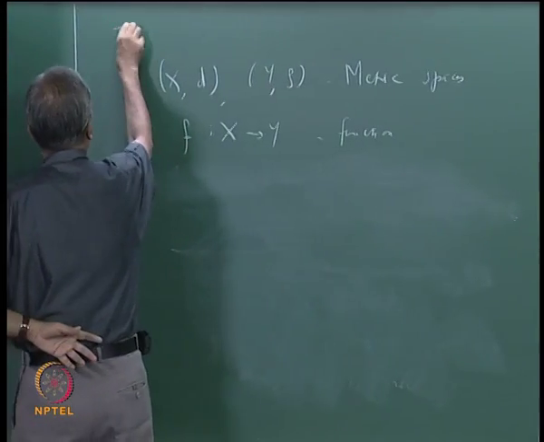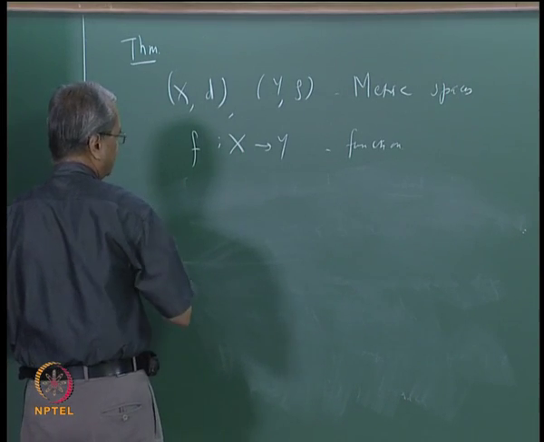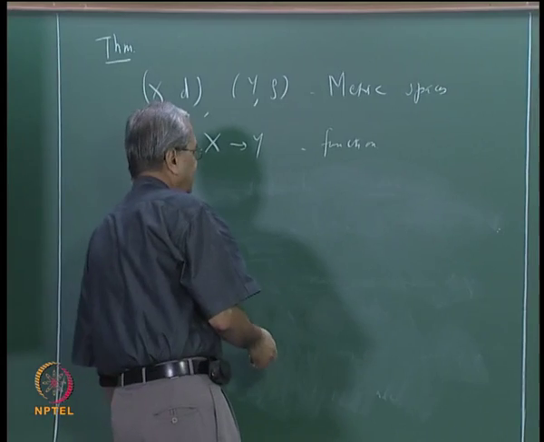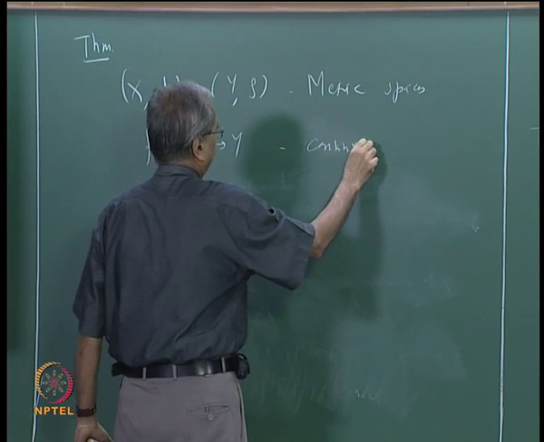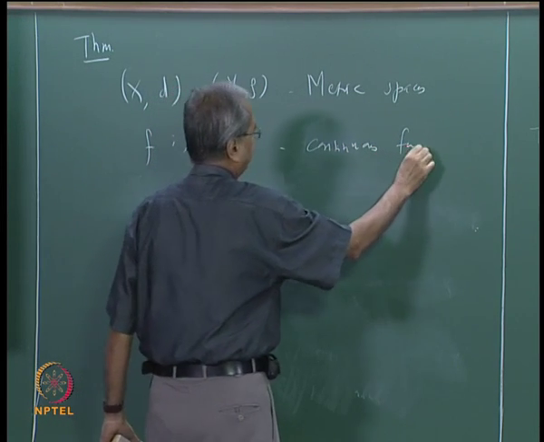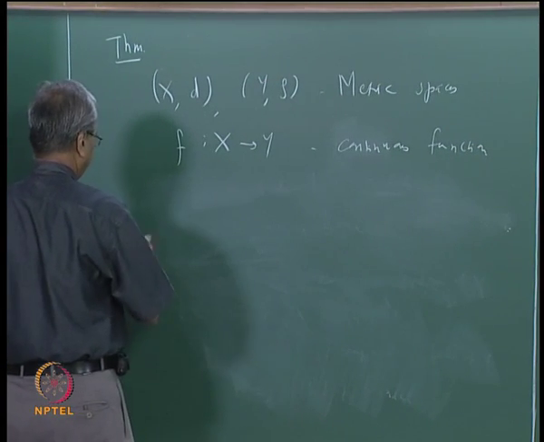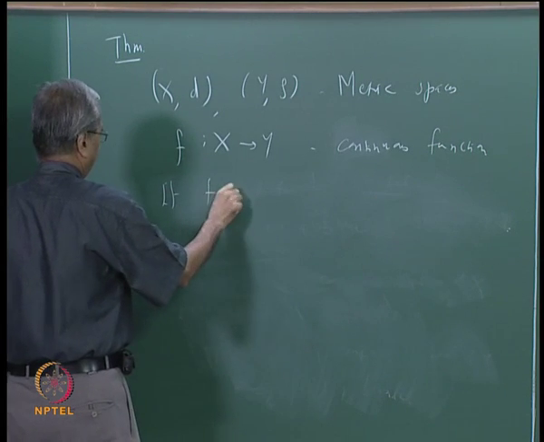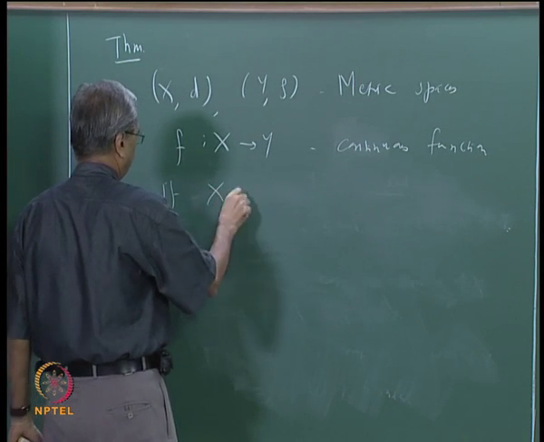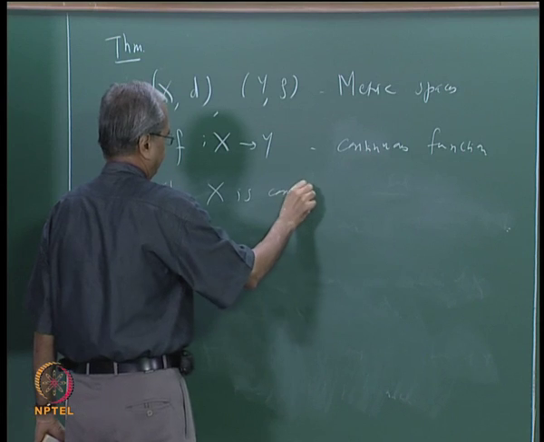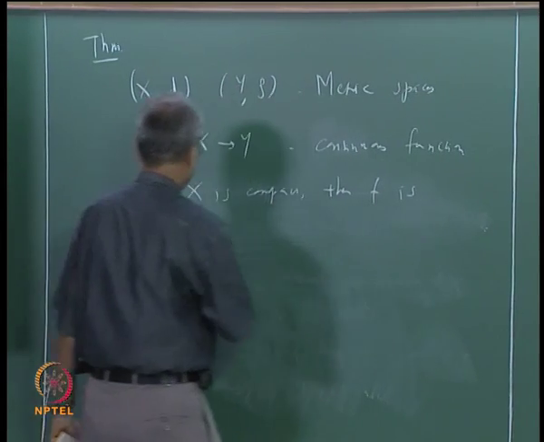Suppose now I take X and Y two metric spaces and f from X to Y, let us say a continuous function. What I want to say now is that if f is continuous and X is compact, then f is uniformly continuous.